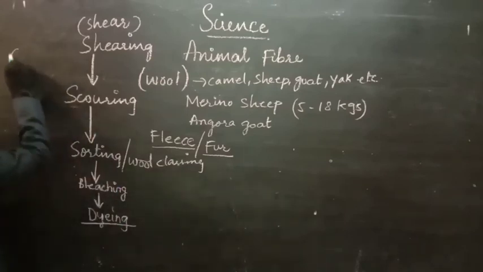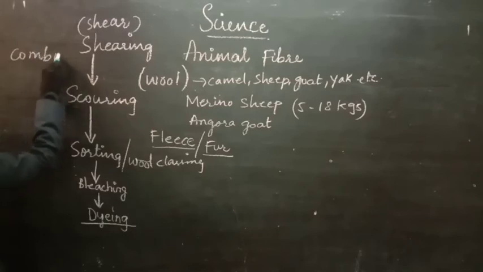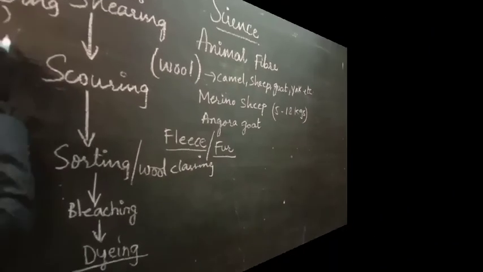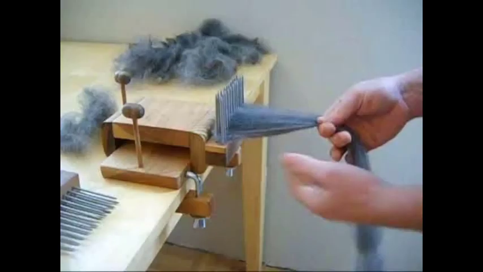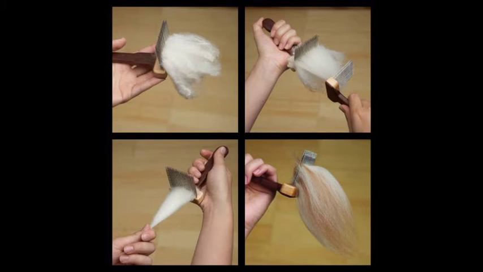After dyeing, combing or carding will take place. A machine comes there and is used for combing or carding. How do you comb your hair? To remove tangles. In the same way, to remove tangles in the woolen fiber, the woolen fiber is combed, and that process is called combing or carding.